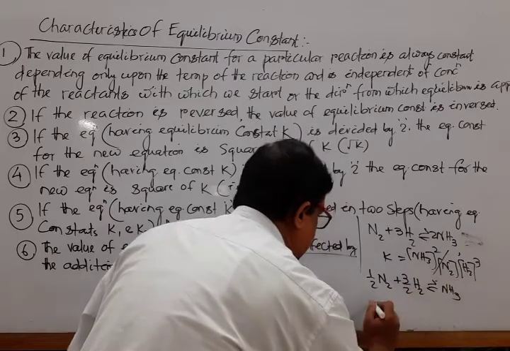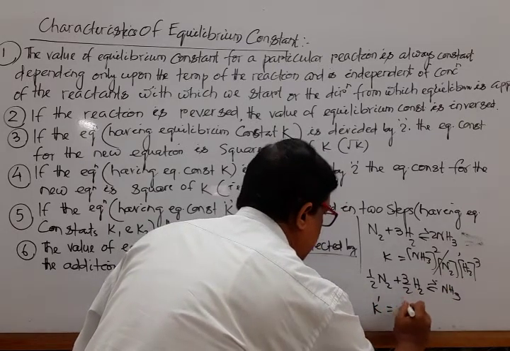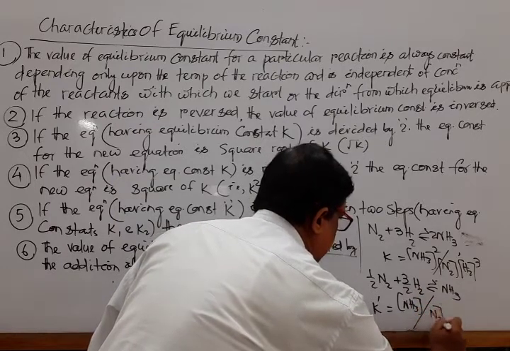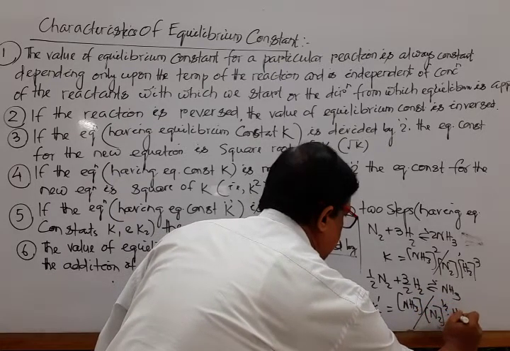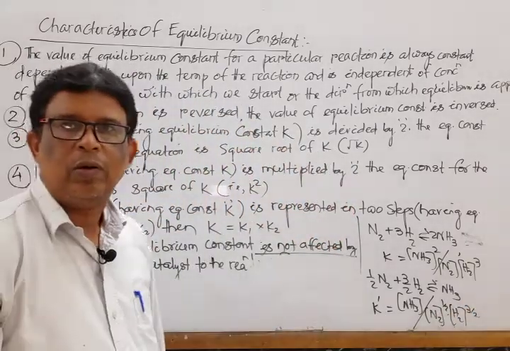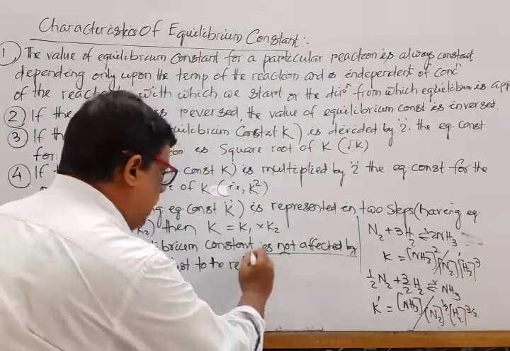Then in this case, K dash is equal to [NH3] divided by [N2] to the power 1 by 2 [H2] to the power 3 by 2. Okay, we can rewrite that K dash again.